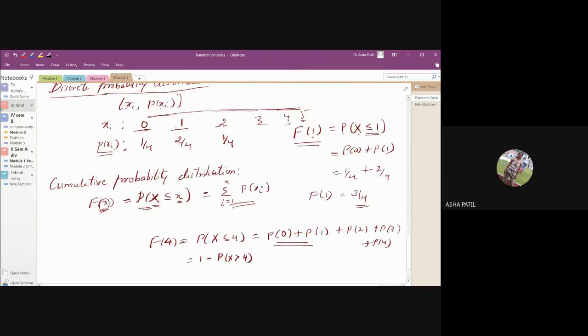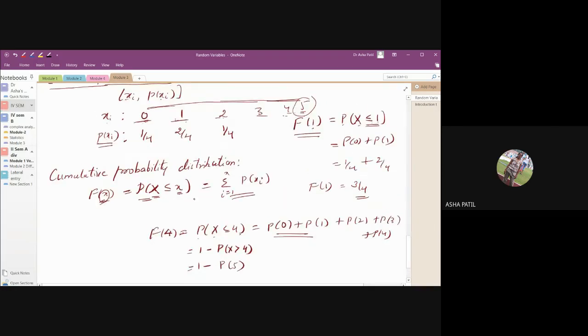We know that the sum of all the probabilities is 1. So if you take the only leftover value, 1 minus the probability that X is greater than 4, we will get the probability that X is less than or equal to 4. So that makes it simple. We'll be taking only one value. Whatever the probability of 5 is, it will be just P of 5. So that way you can write the probabilities in a simple way.